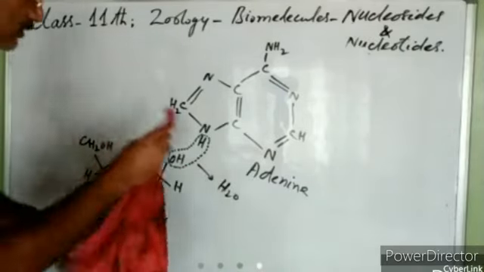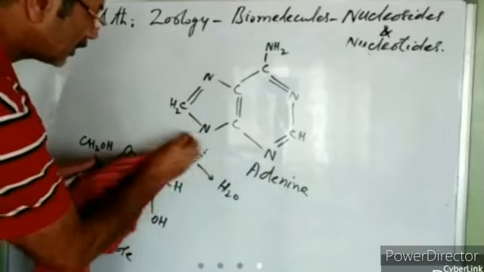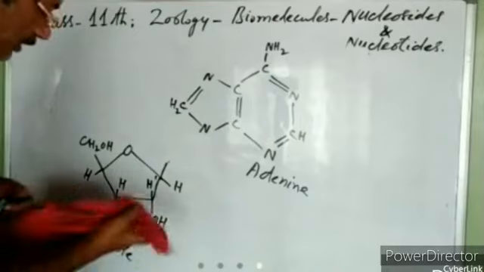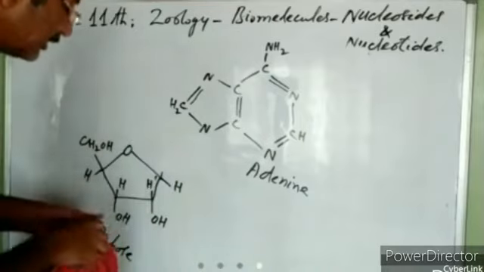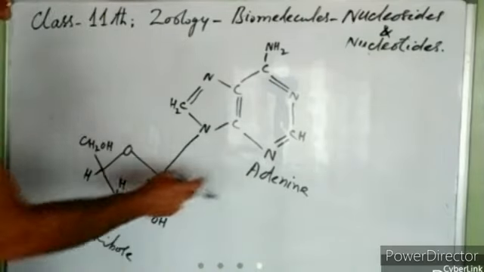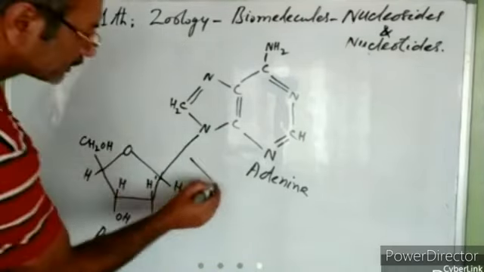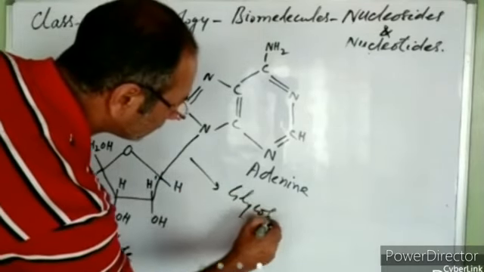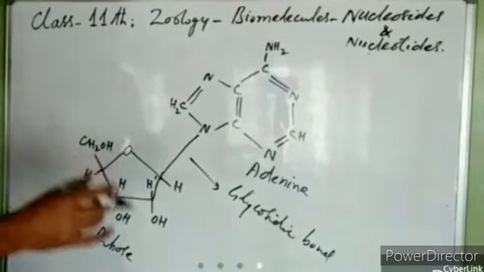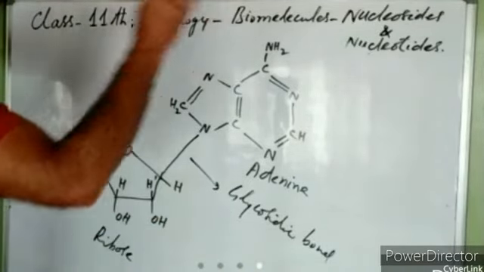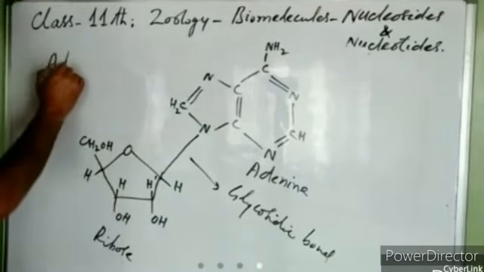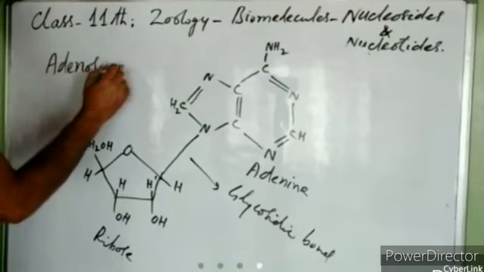Let us eliminate this water molecule. This water molecule will be eliminated here. It will be taken out, right? And these two compounds will join through this glycosidic bond. So when adenine plus ribose join through the glycosidic bond, they form a compound known as adenosine. And this adenosine is the nucleoside.